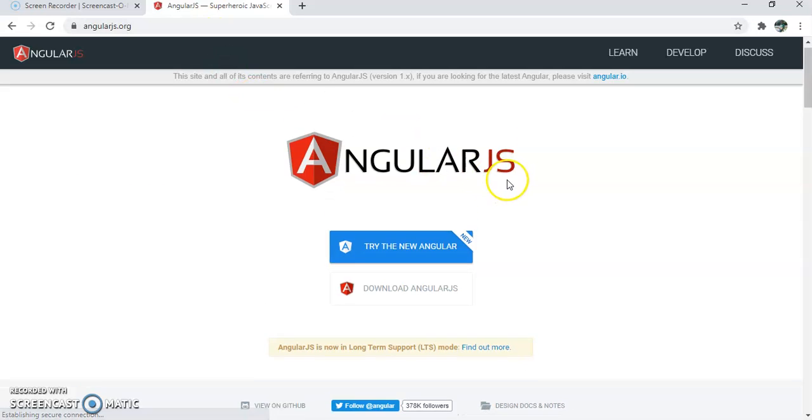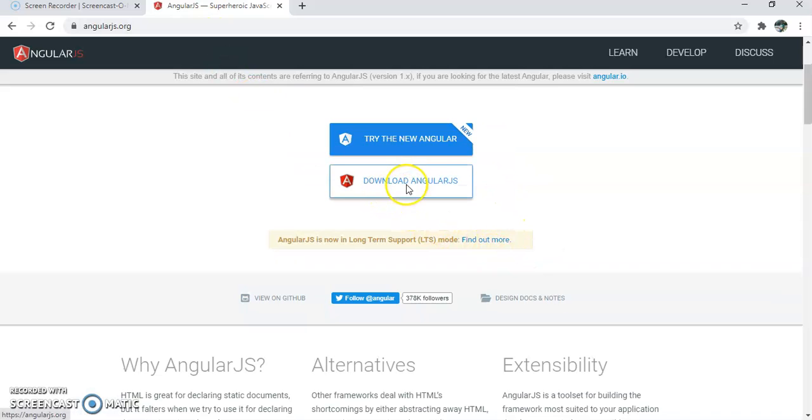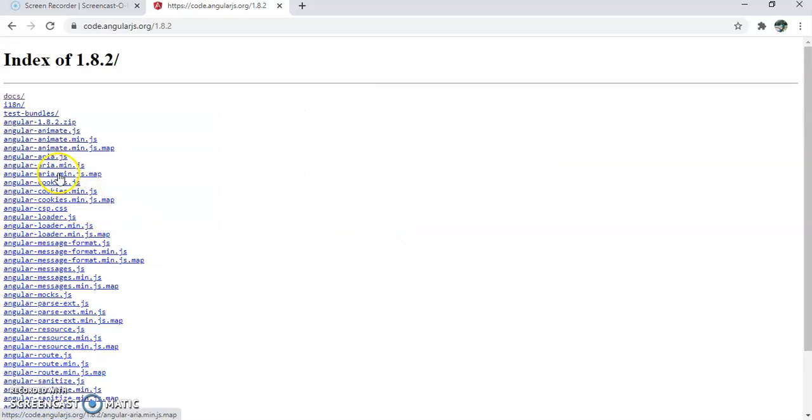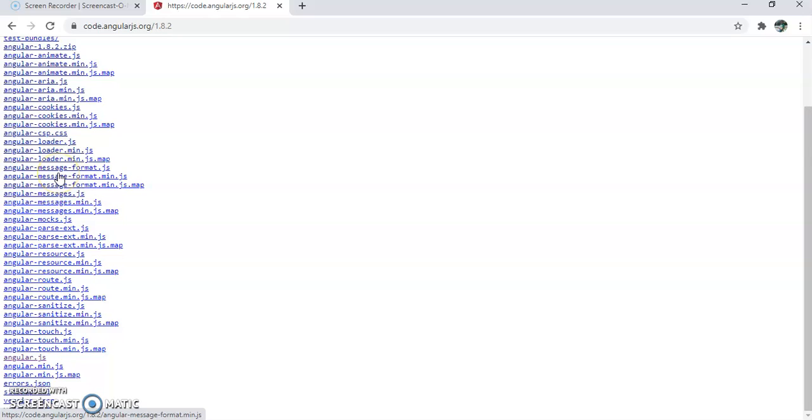After reaching the website, we click on Download AngularJS. After clicking there, we will see Browse additional modules, as we have seen here. From this we can download whichever file we want, as per our requirement. I have downloaded this one, the angular.js file. From there you can download.